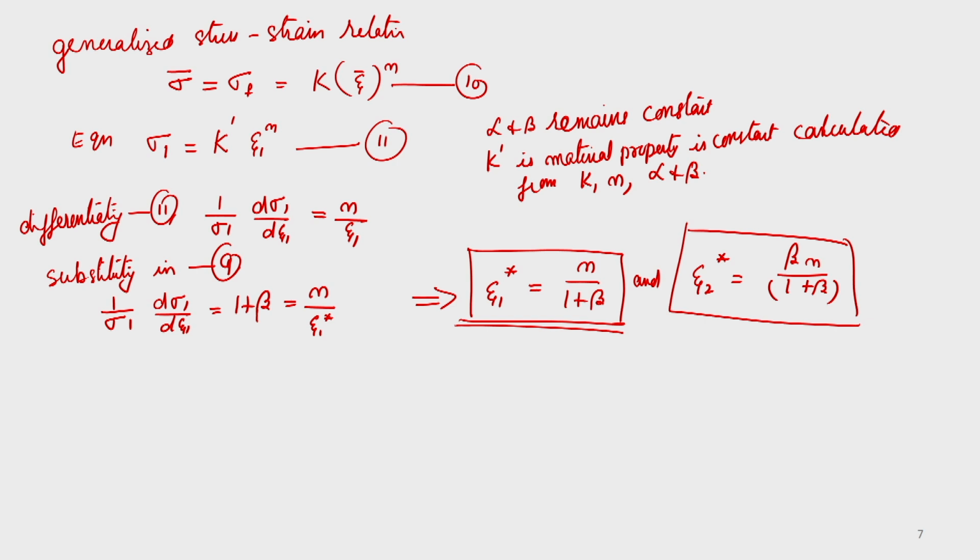So, the strain at maximum tension, that is epsilon 1 star plus epsilon 2 star is equal to N, you are getting. So, if you consider this epsilon 1 star and epsilon 2 star, the maximum strain in these two directions, the sum of that should be equal to N. That means epsilon 2 star is equal to 0, epsilon 1 star is equal to N.